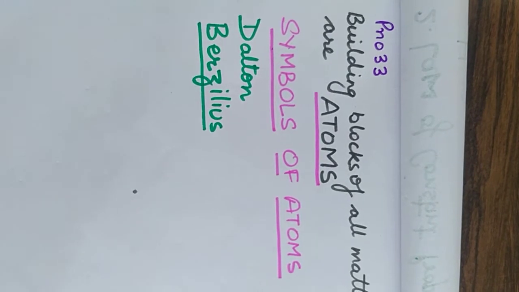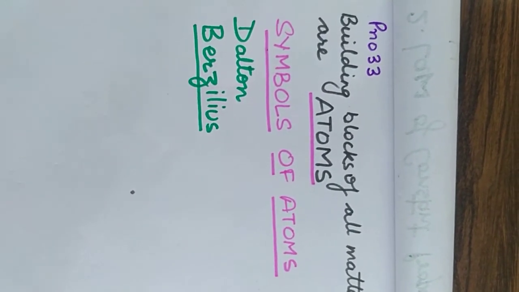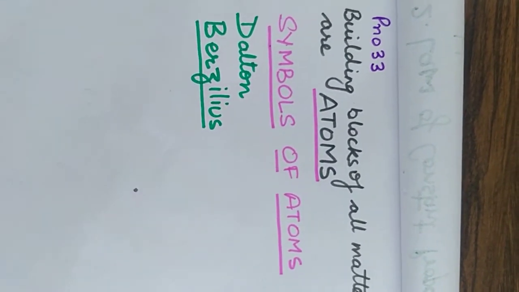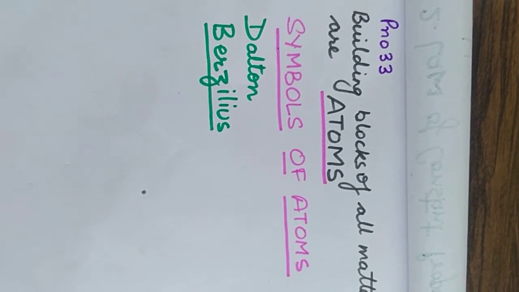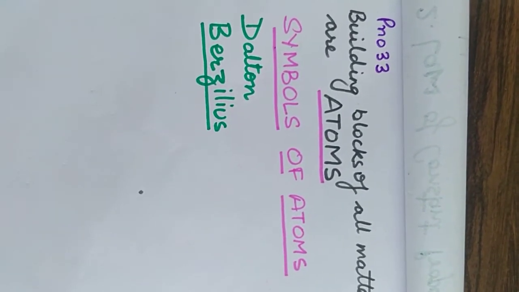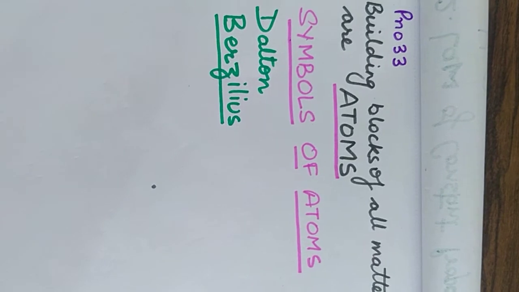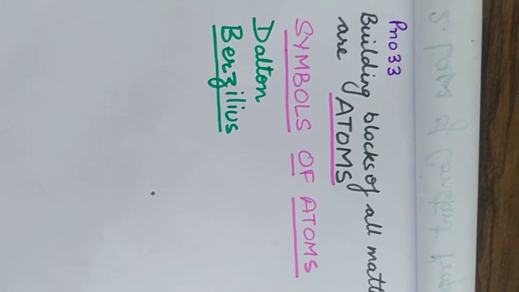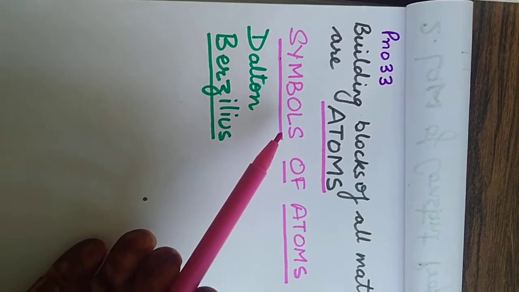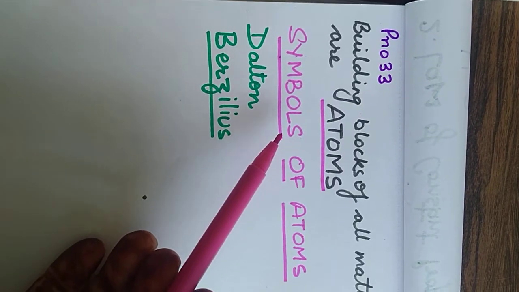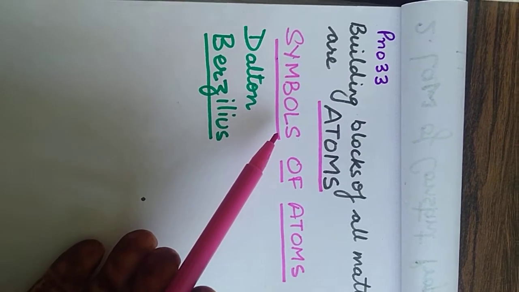Hydrogen plus oxygen, then it gives water, and moreover when you read that reaction equation, you will not be able to understand that how many atoms are there, how many molecules are formed. So for this we use symbols, right? Shorthand abbreviations, that is symbol.